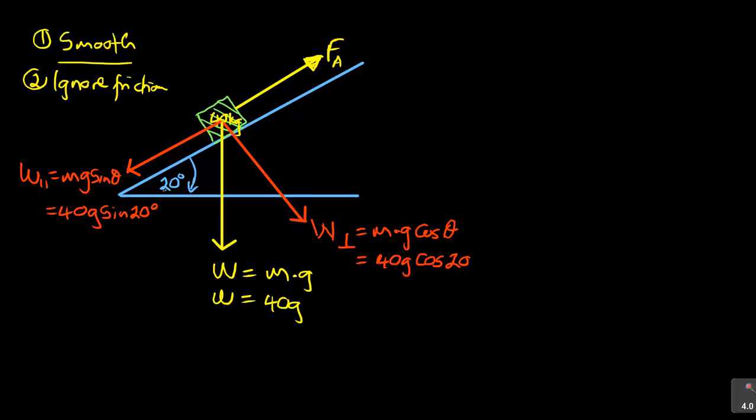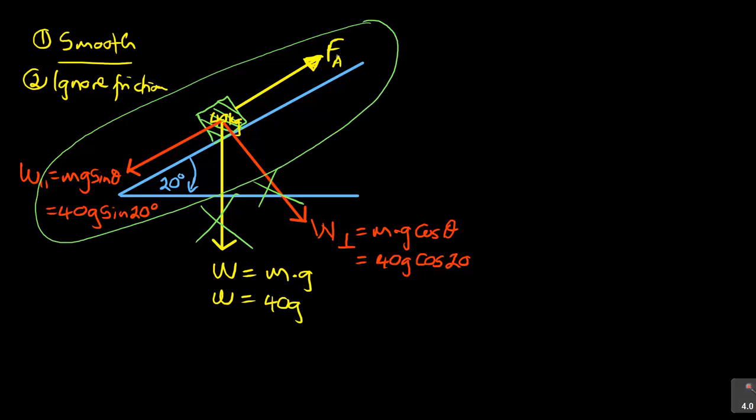See that? While you're doing it, I'm just taking my time, but this is what I want to show you so that you don't get confused. Of all the things that we're doing, ignore this part. What is important is this part because it's the one that is dealing with FA, and you can see that the only force opposing FA is mg sine theta, that is the parallel. So now if you simplify it, then FA that is going up is equal to the force that is opposing it going down, which is equal to weight parallel. See that? There is no other force. As I said, we ignore friction, so there is no other force.